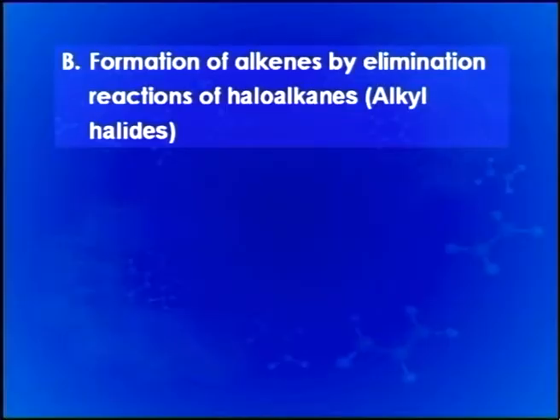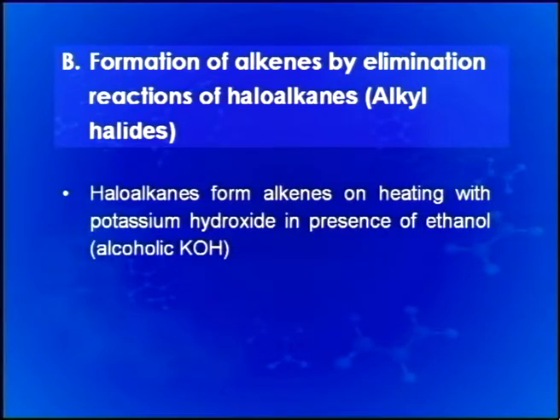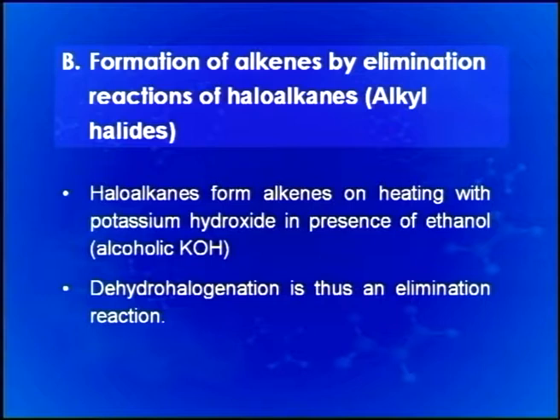Another important and general method for the formation of alkenes is by elimination reactions of haloalkanes, or alkyl halides as they are commonly known. Haloalkanes form alkenes on heating with potassium hydroxide in the presence of ethanol, that is what we call alcoholic potassium hydroxide, and the process is dehydrohalogenation, which is in fact an elimination reaction.